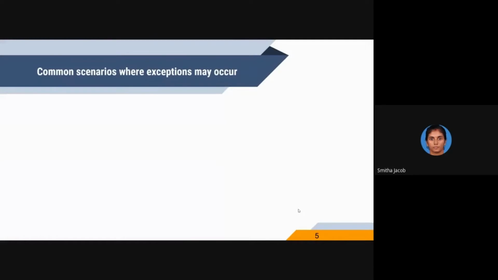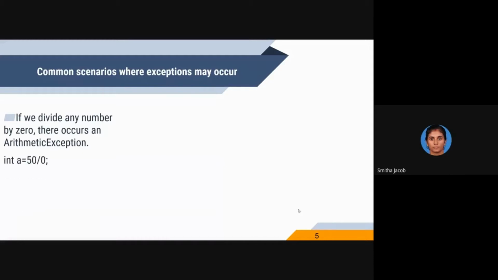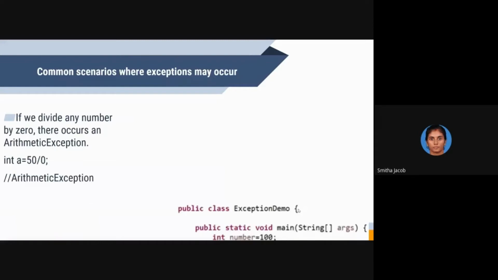Now let us see some popular scenarios where an exception may occur. The first one is division by 0. We know that the arithmetic operation A by B will not be possible if B equals 0. Division by 0 is not allowed. If an integer value has a division statement like 50 by 0, definitely you will get an arithmetic exception.